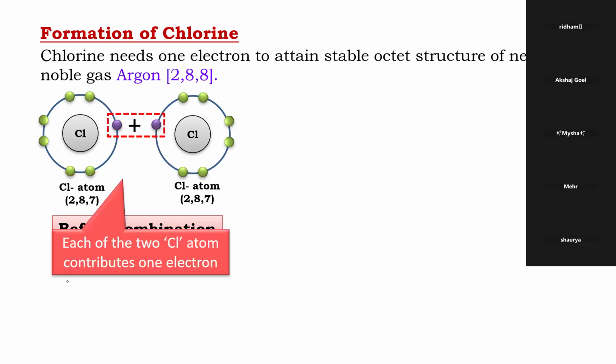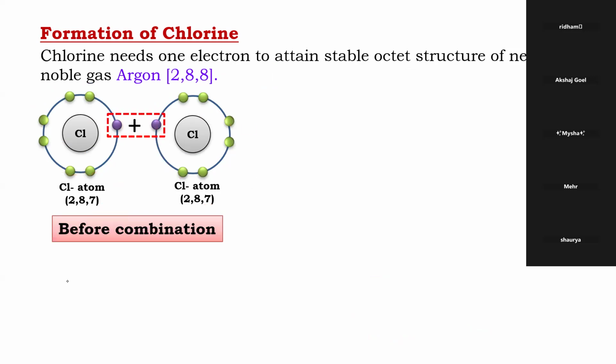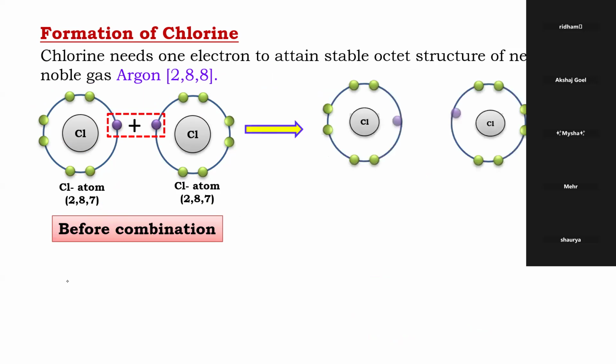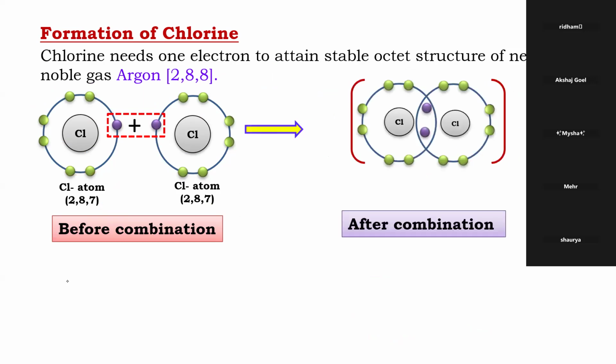Look how they are coming close to each other. Now the octet of this fellow is done or not? Tell me, this chlorine, 8 electrons are there or not? Count. What about the other chlorine? How many electrons are being shared? Only one pair, na? Maisha, beta, how many pairs? Only one pair.